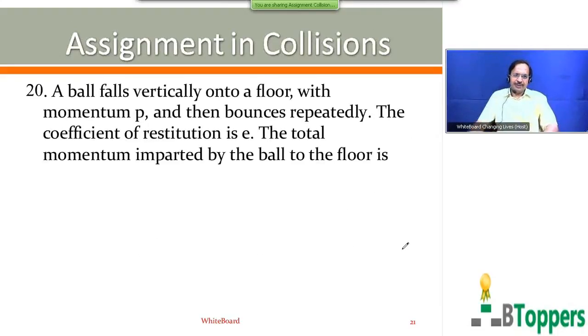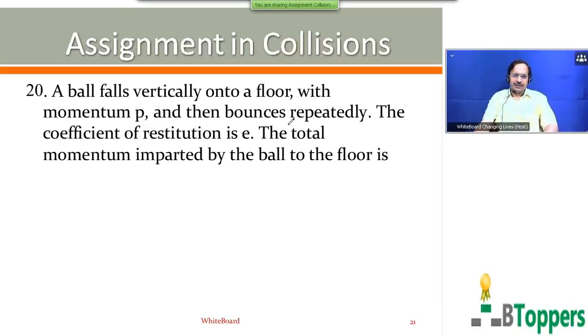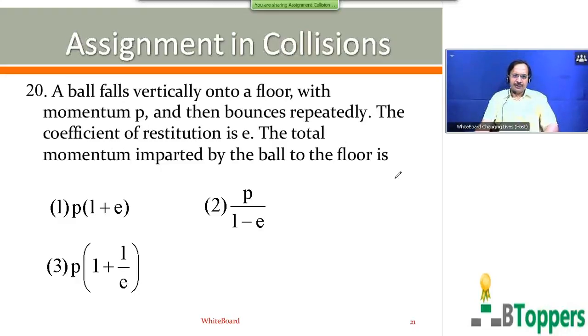See the question number 20. Ball falls vertically onto a floor with momentum small p and bounces repeatedly. That means small p is the magnitude of momentum. The coefficient of restitution is small e. The total momentum imparted by the ball to the floor is: 4 options I have shown on the screen in terms of p and e.